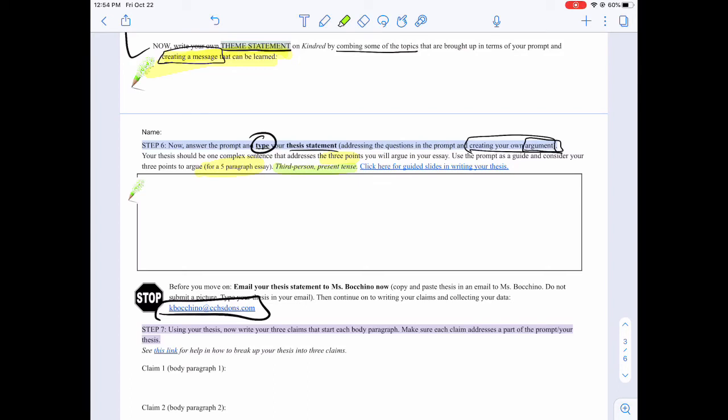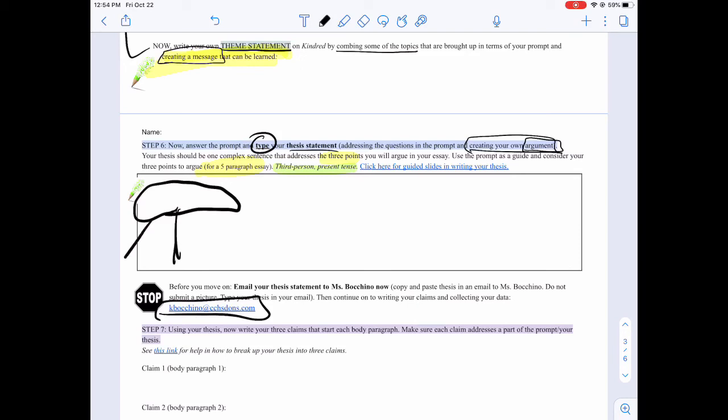And I have also given you a nice link of guided slides that could really help you here. But the biggest thing is to look at your prompts, think about your ideas, and create an argument that you can then base everything else off of. This is your umbrella that everything else will relate to. So remember, your thesis is that big umbrella, and everything else is going to relate to this.